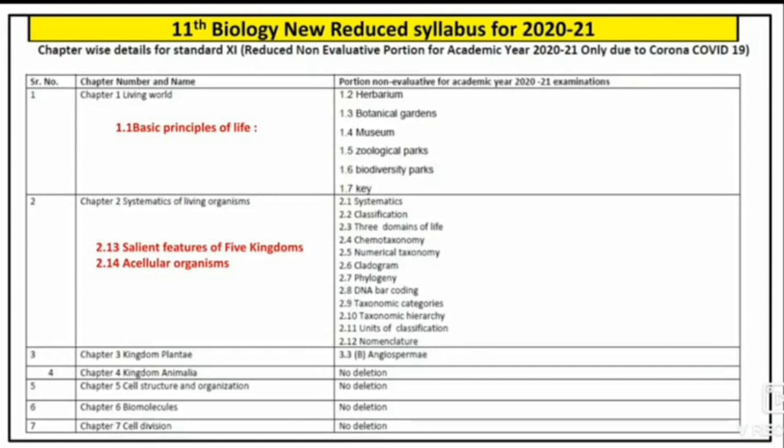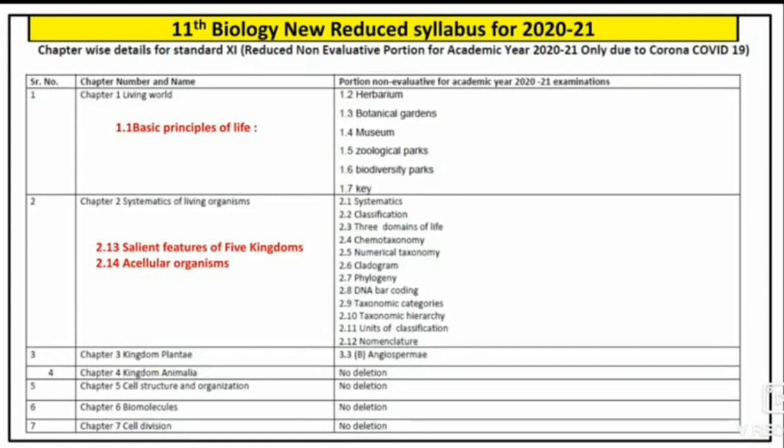In this topic, we are going to study different criteria for classification as well as classification of non-chordates and chordates. This topic is very important for NEET exam. Every year, at least 3 to 4 questions are from this chapter. Next, we will discuss chapter number 5, cell structure and organization. Nothing is deleted from this topic.